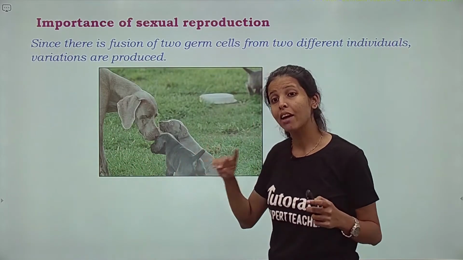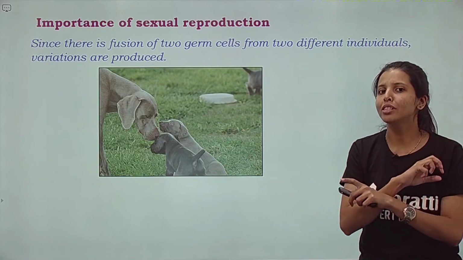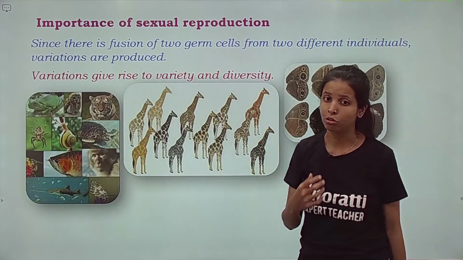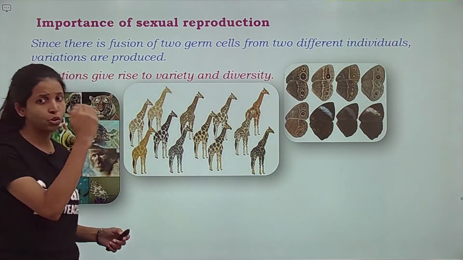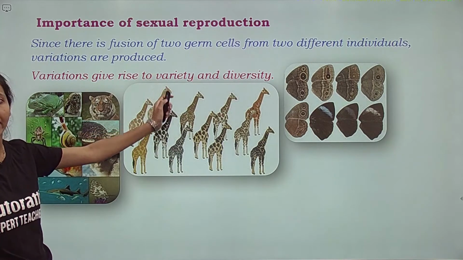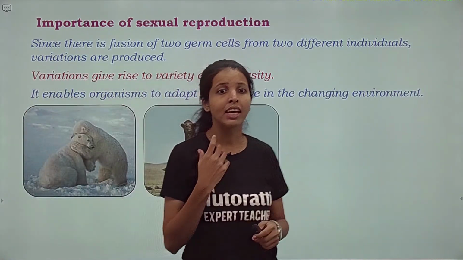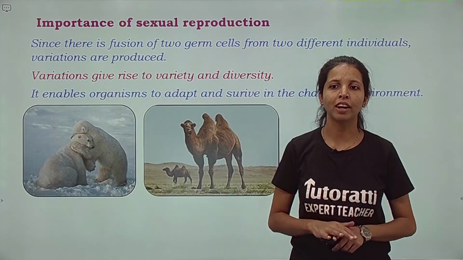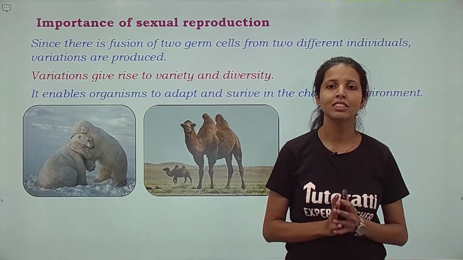But here I have two parents, which means two different individuals, two different sets of genes are involved, and thus variety or variation is going to be produced. And we know that this gives rise to diversity. Variations give rise to variety and thus diversity. And as we have already discussed, it enables organisms to adapt and also survive in the changing environment. So this is the importance of sexual reproduction.